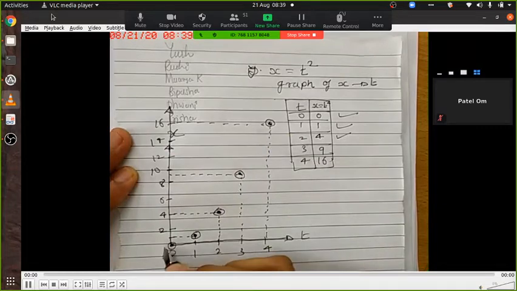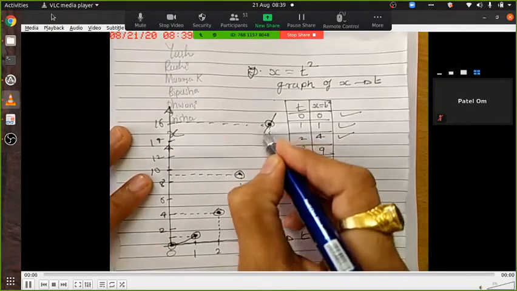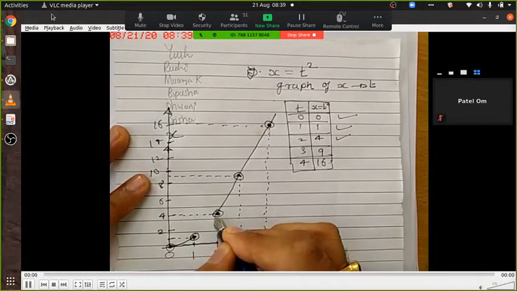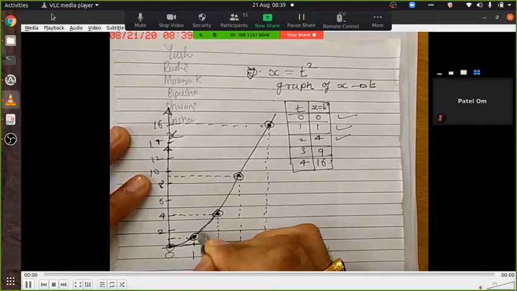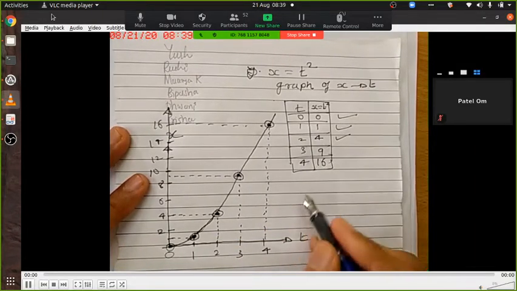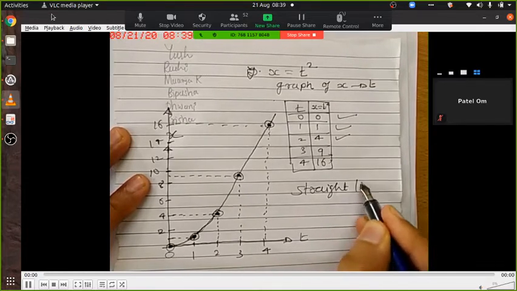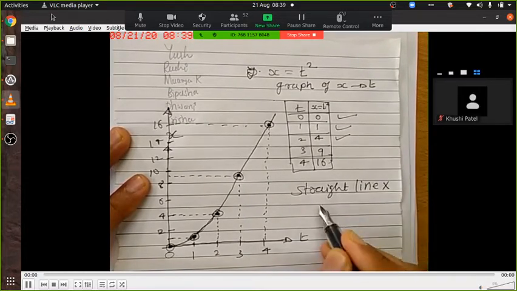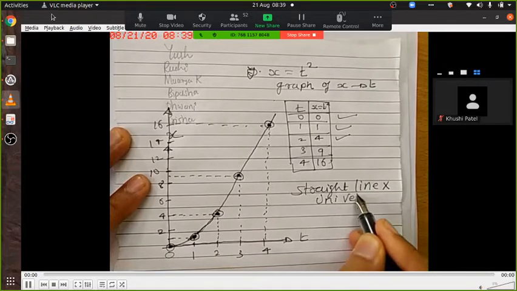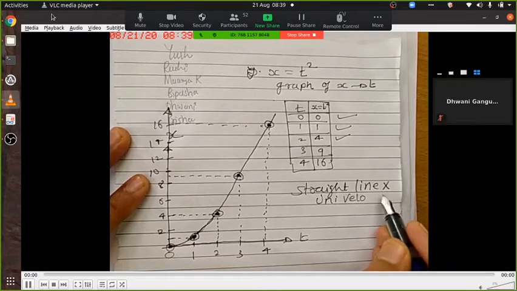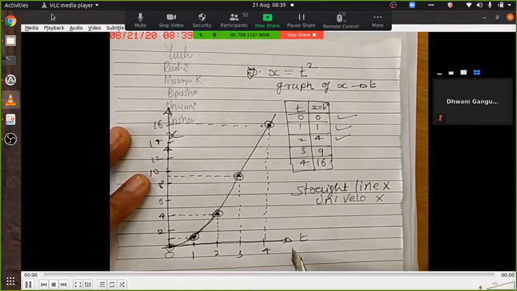So graph goes like this. Is it a straight line? No, sir. Is it uniform velocity? No. Okay.